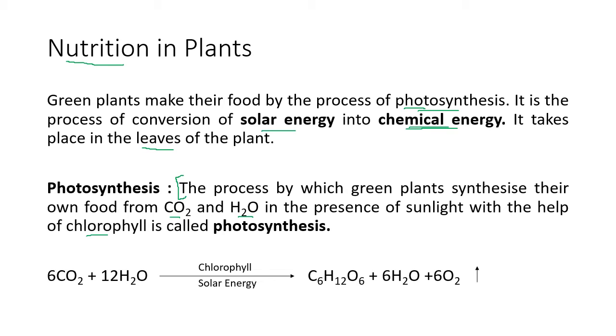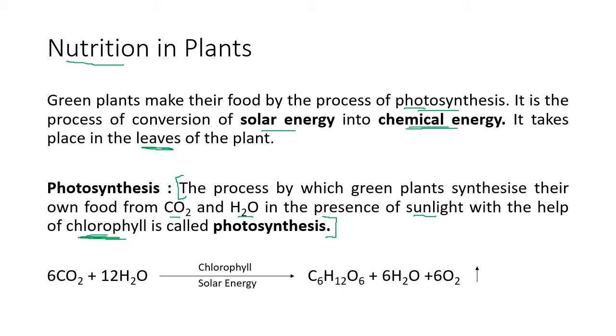So what are the four basic things needed here? CO2, H2O, sunlight for the energy, and chlorophyll also. Now what is the role of chlorophyll we'll see. First we see that chlorophyll is a green pigment which is necessary for photosynthesis. This green pigment is what makes the leaves appear green. So the green parts of the plant have chlorophyll, and chlorophyll is necessary for photosynthesis.